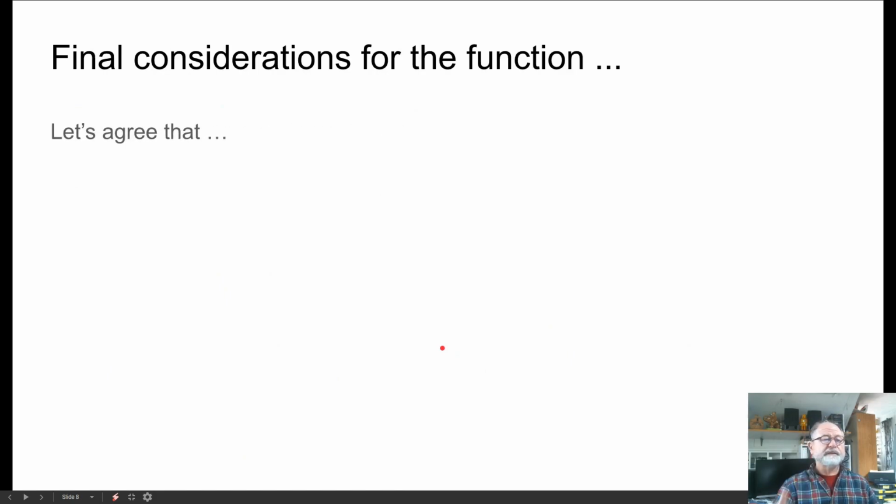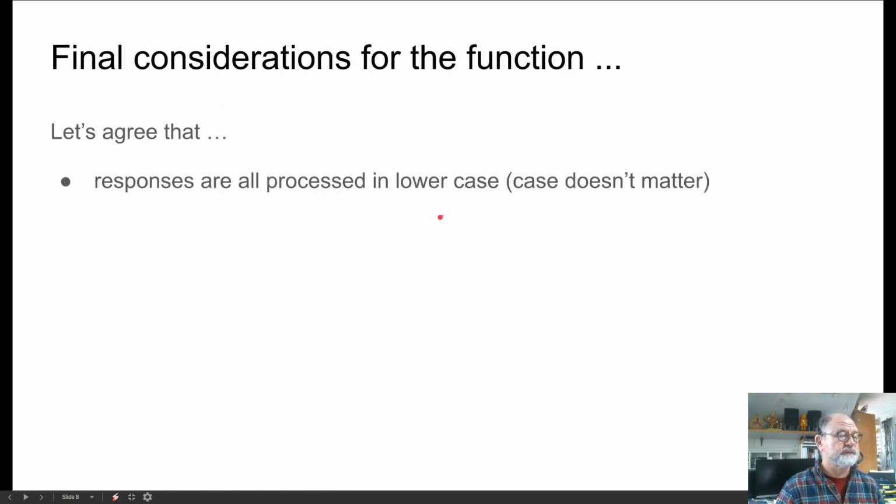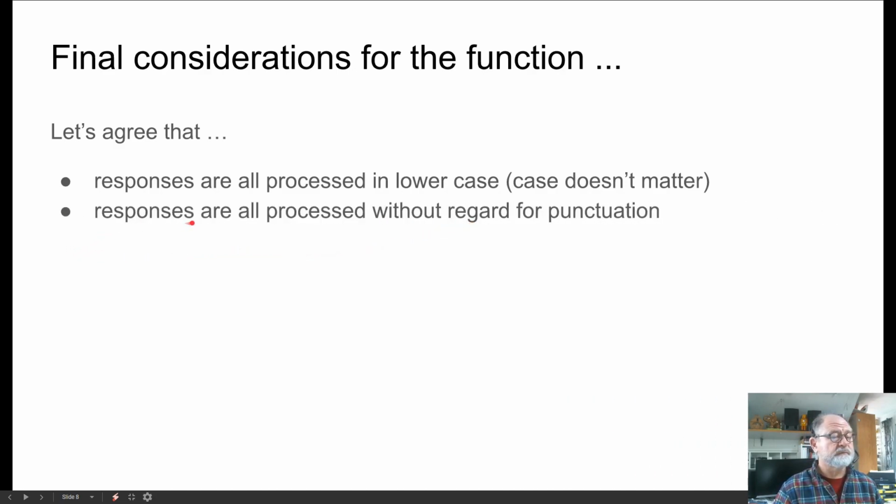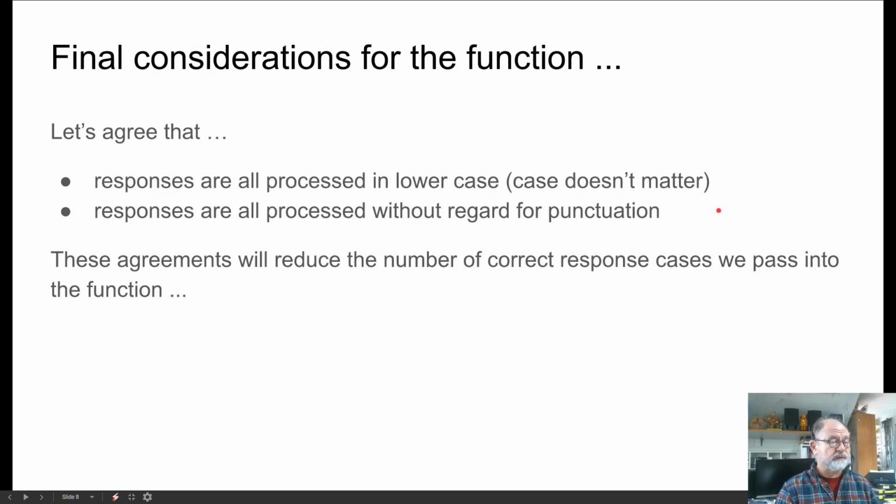So finally, in considering the function, we have to make some agreements. One is the responses are all processed in lowercase. If we make this agreement, then we make things simpler for ourselves, and the responses are processed without regard to punctuation. Both these agreements or assumptions will make things easier for us later because they reduce the number of correct response cases that we have to pass in.